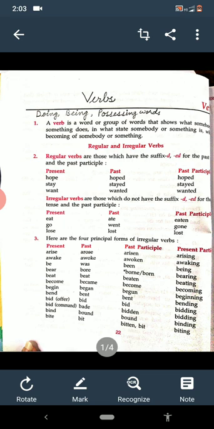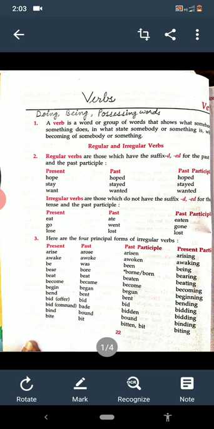So a verb is a word or a group of words that shows what somebody or something does, in what state somebody or something is, and what somebody or something has. Clear? So the verbs are doing, being, and possessing words. Action, state of being, and possession. They all are verbs. Also, we have done regular and irregular verbs.